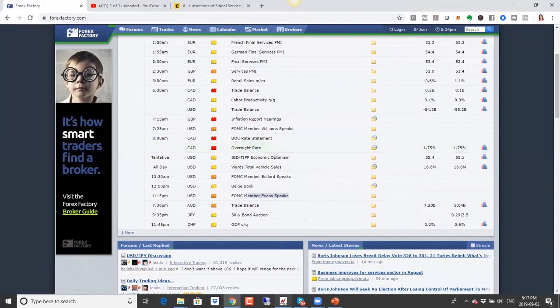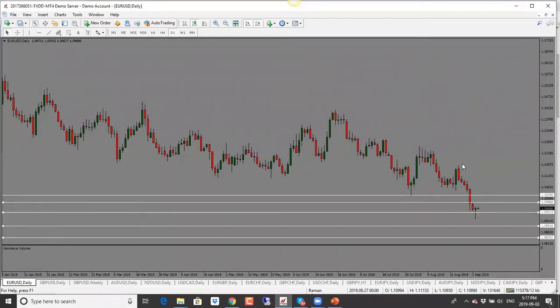All right, let's go on to our charts here, which we'll start off with our euro dollar. Yesterday we were looking for a drop in euro dollar here.